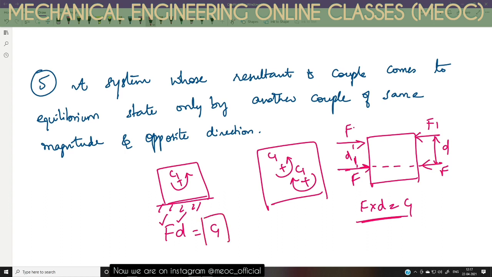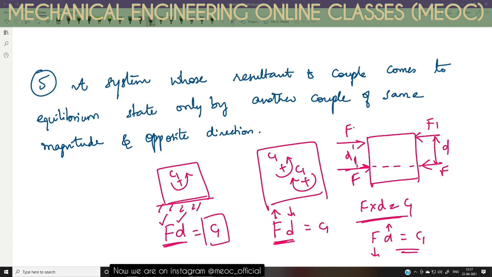Ultimately, the couple that we use to bring the system into equilibrium should be equal to the product of F and F into D. So you can increase F and decrease D such that the product is still C1, or you can reduce F and increase D such that the product is still C1. There is no hard and fast rule that F should be nullified by another F. We don't need to make collinear forces.